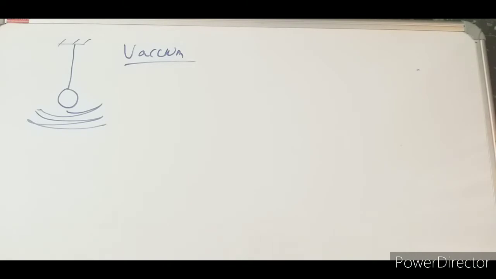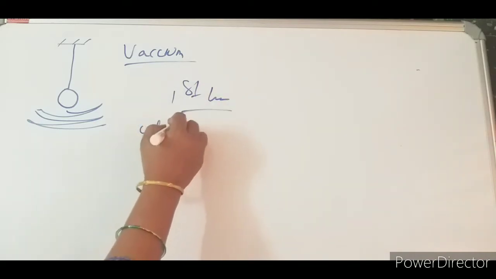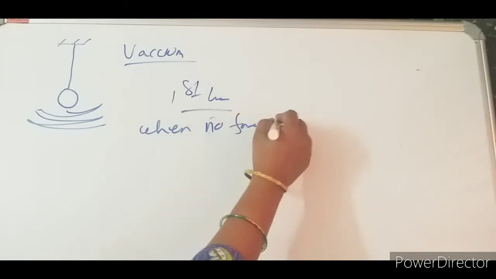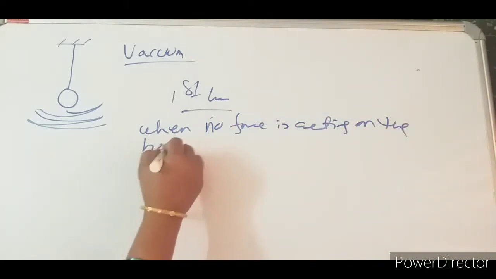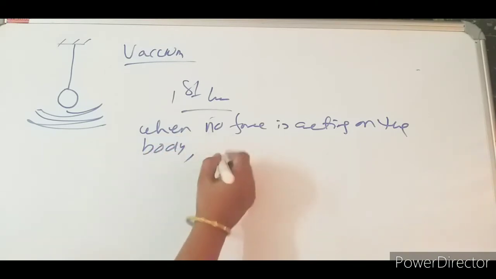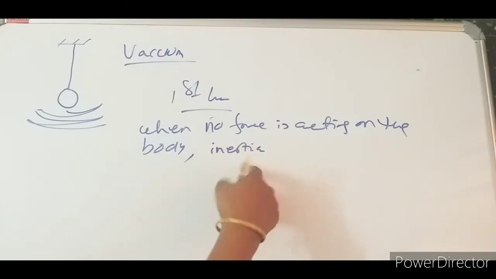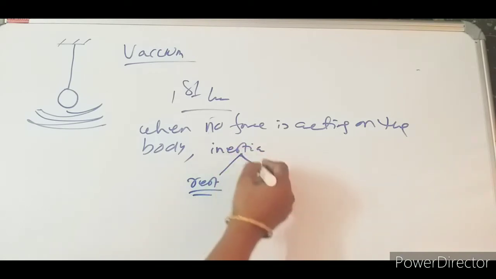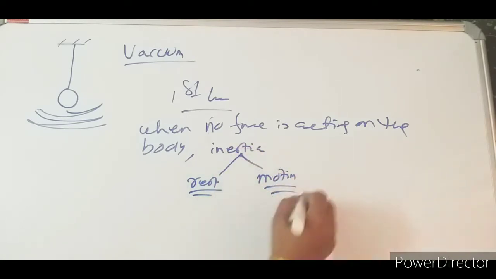Here, one thing to remember: go to Newton's first law of motion. It tells that when no force is acting on the body, the body will continue its inertia, meaning if it is at rest, it will remain at rest, and if it is in uniform motion, it will remain in its uniform motion.